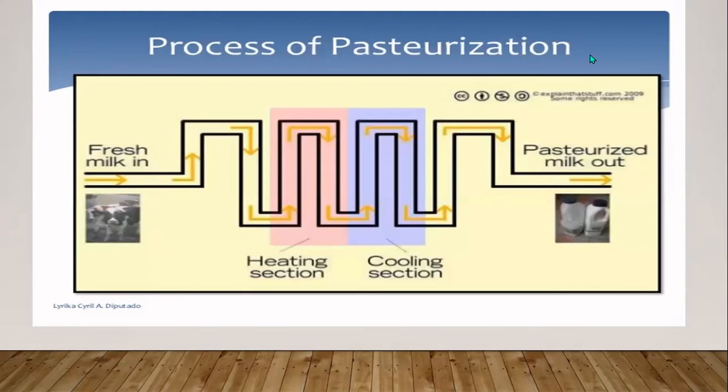This is how you can pasteurize foods. For milk processing, we use plate heat exchangers. These are regular heated plates through which the milk is passed. The fresh milk is passed through the plate heat exchanger, where there are two sections. Firstly, the milk is passed through the heating section, and then it is immediately cooled. Then you can collect the pasteurized milk at the outlet.